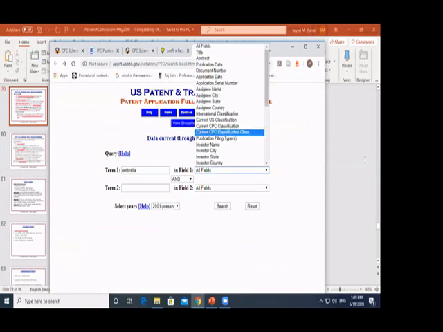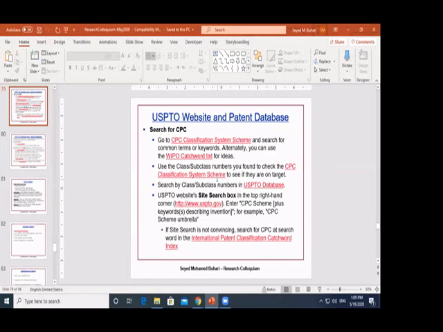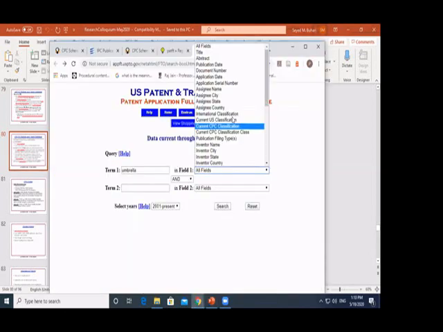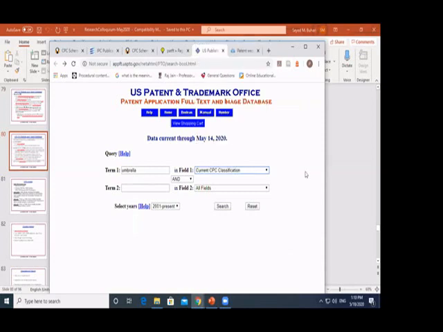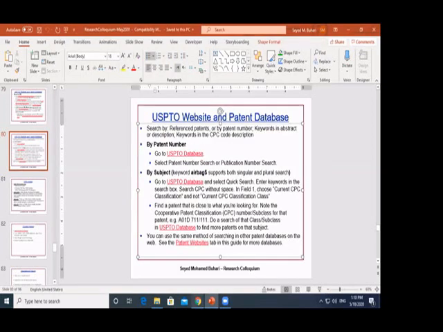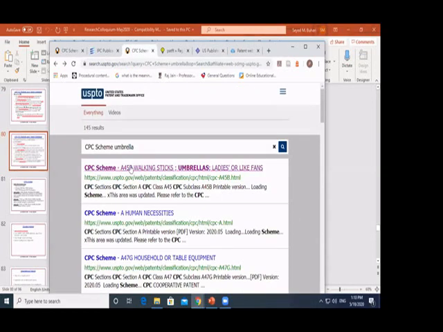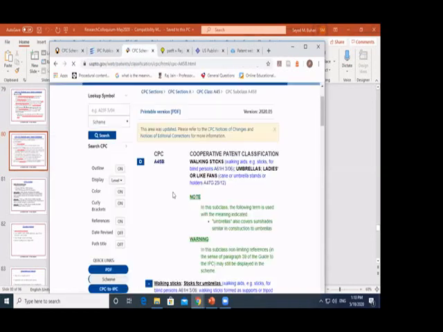And please note, when you want to make the search, you have to make sure you choose the CPC classification system scheme. You have to choose the right one to search here. How to make a search and how to change this is mentioned here. Please watch out for this. So here, I will go here and select CPC, current CPC classification. Then I can enter the CPC here. For example, I have the CPC from this. Let me take one of them. I'm just doing an example here.